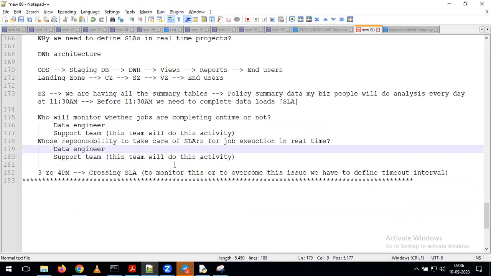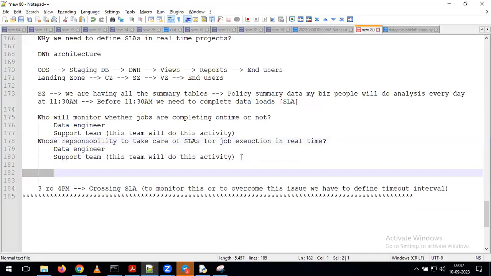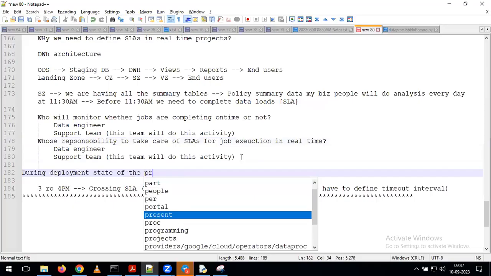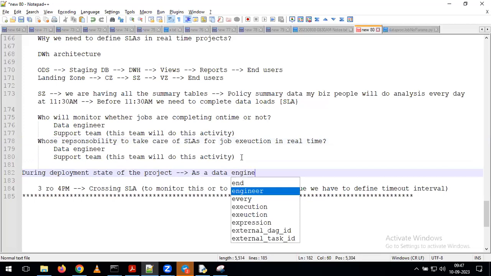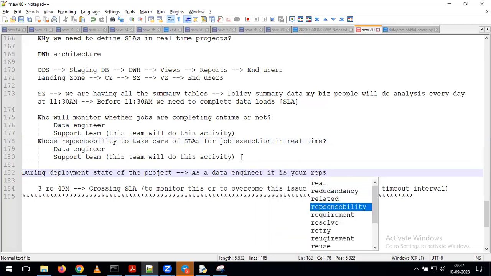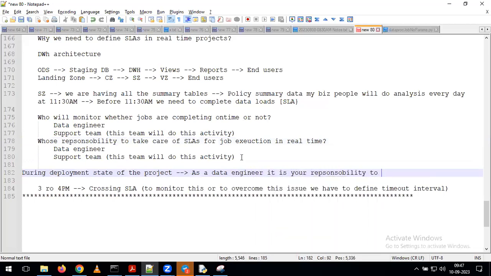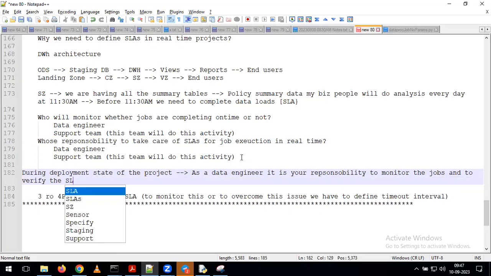So coming to the support team, they are going to verify whether we are reaching the SLAs or not, and the support team is going to monitor whether your jobs are running properly or not. But here, if you observe, during the deployment stage of the project, as a data engineer, it is your responsibility to monitor the jobs and to verify the SLAs.